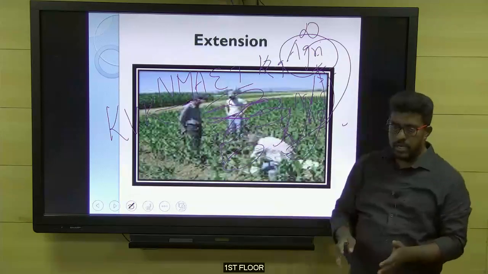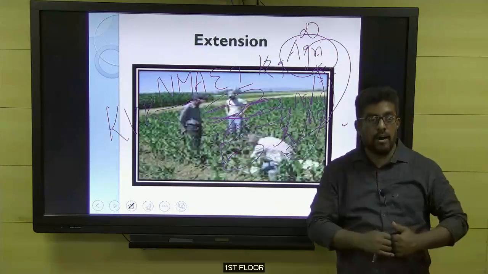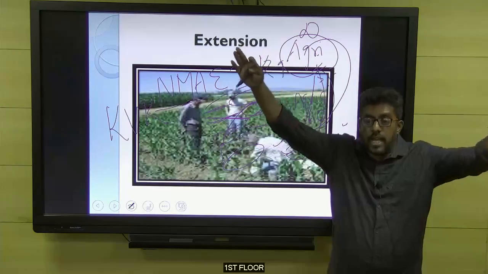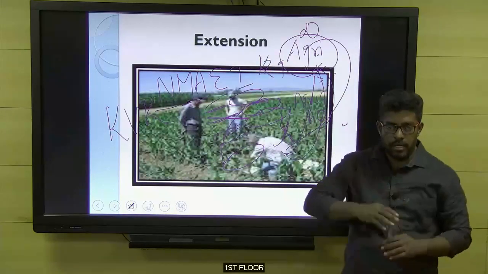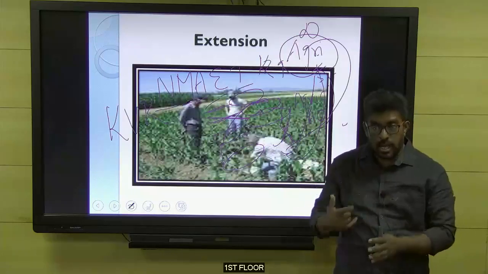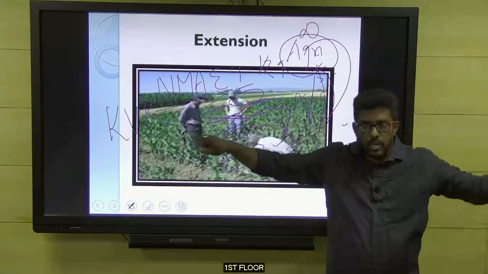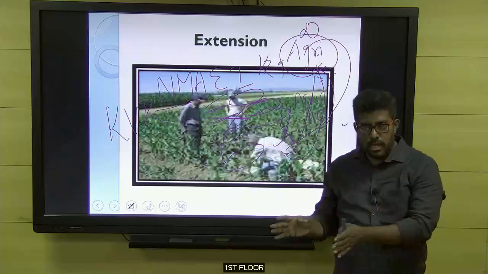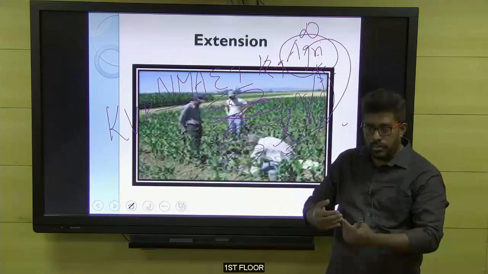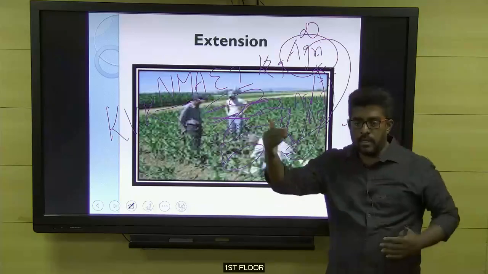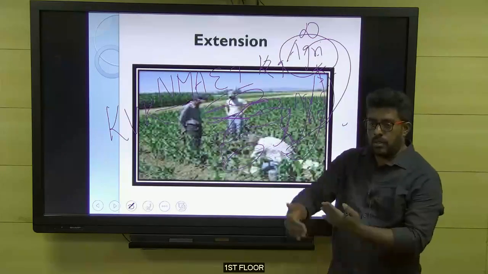But here KVK also has labs, but it is a vast stretch of area, acres and acres of land. Inside the acres there will be a building. On one side they will do the research, on the other side they will have the lands. Why do they have the land? For example, if the KVK is in Chennai, they will grow the crops conducive to the Chennai climate. If it is in Coimbatore, they will grow the crops conducive to the Coimbatore climate.